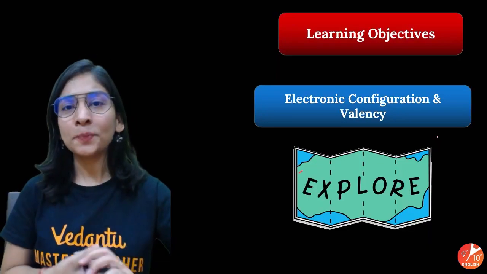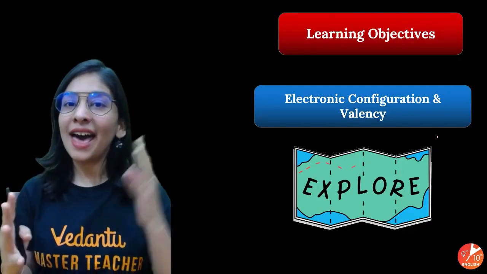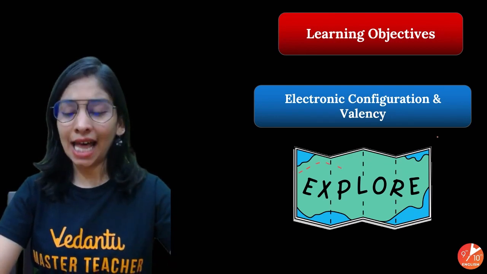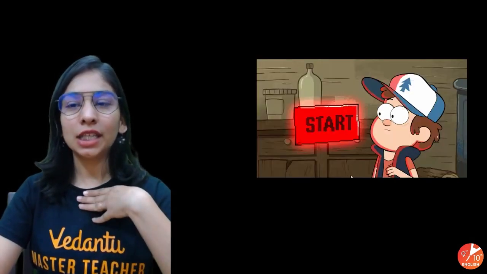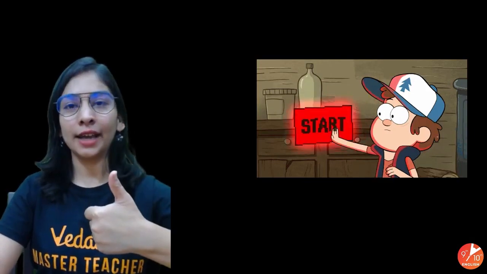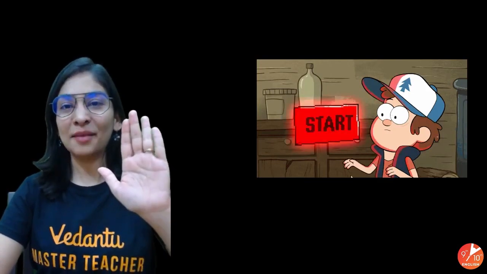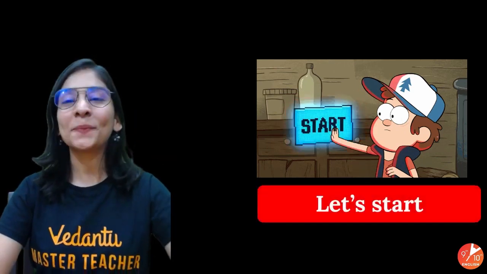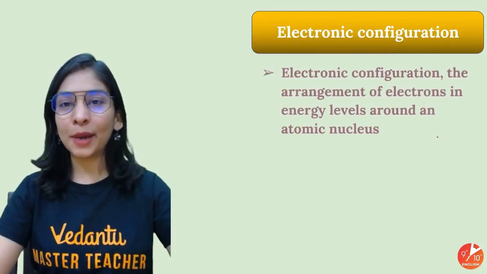All right, everyone. So let's explore and revise the topic of electronic configuration and valency with your AG Ma'am. And let's start. Give me a quick high five. Or this is thumbs up, this is high five. Strange? Yeah, sometimes it happens. Okay, let's start it, everyone.